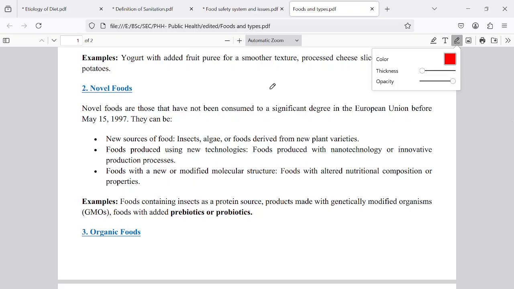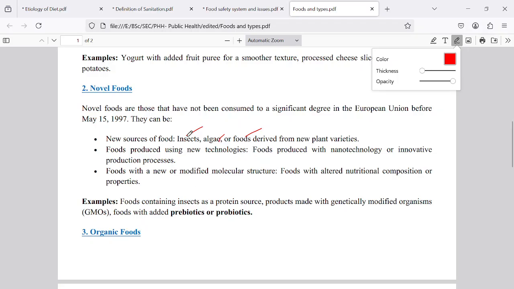And novel food material is nowadays the new source of food material that we are consuming. Man is inventing new sources of food material: insects, algae, and foods derived from new plant varieties. In Japan they are using algae which grow in the oceans. They can supply a large amount of iodine. That is a novel food nowadays.